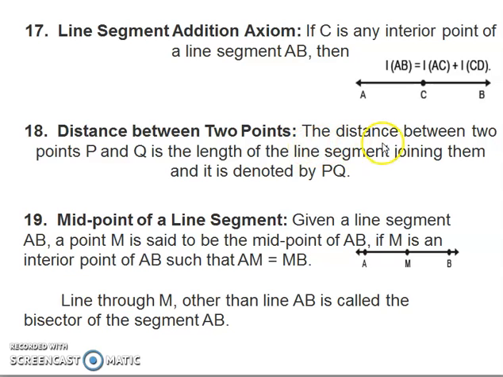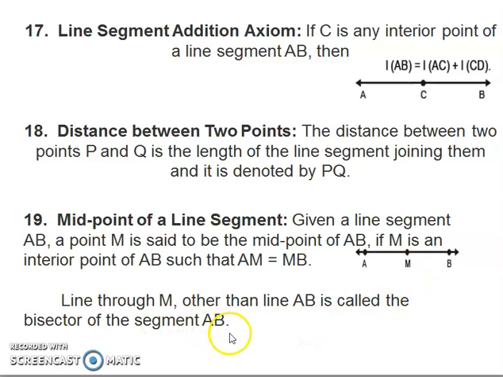Distance between two points. The distance between two points P and Q is the length of the line segment joining them. That is denoted by PQ. So the distance between P and Q will be the length of the line segment that joins P and Q. Midpoint of a line segment. Given line segment AB, point M is said to be the midpoint such that AM is equal to MB. That is the definition of midpoint.